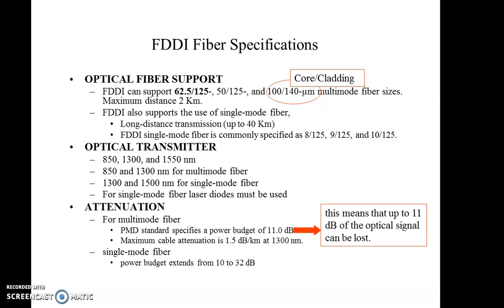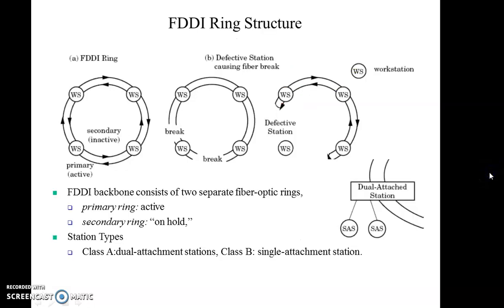Attenuation for multimode fiber: the PMD standard specifies a power budget of 11 dB. This means that up to 11 dB of the optical signal can be lost. So this may be the maximum attenuation for multimode. Maximum cable attenuation is 1.5 dB per kilometer at 1300 nanometer. Single mode fiber has a power budget extending up to 10 to 32 dB. So in single mode we can tolerate more attenuation as compared to multimode.